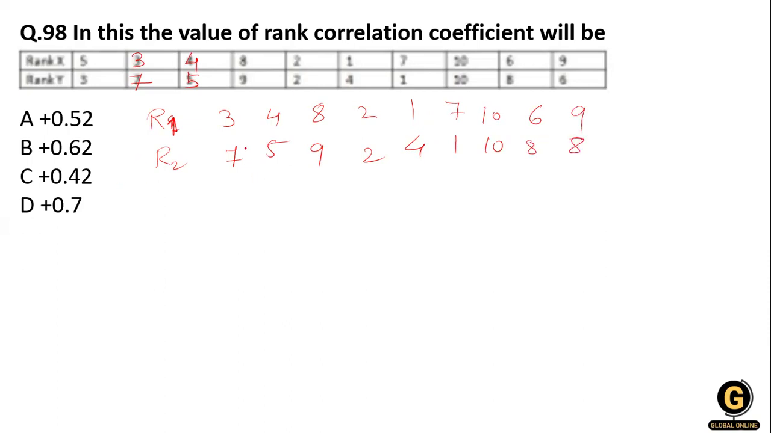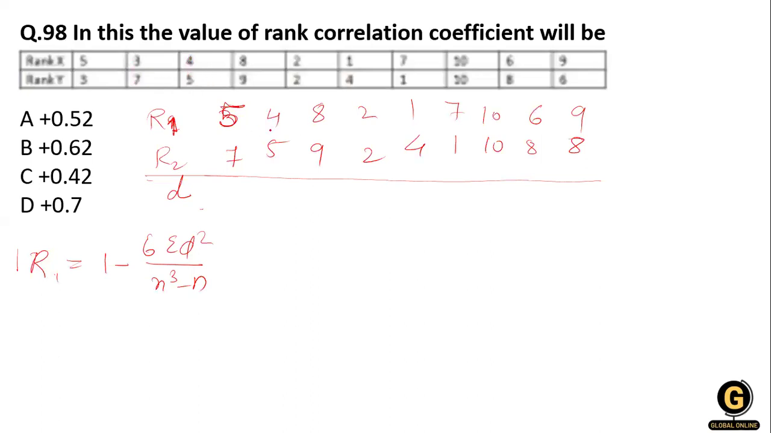The question is to calculate the value of the rank correlation. We have already discussed the formula in the previous lecture. The rank correlation is equal to 1 minus 6 times the summation of d square divided by n cube minus n. To calculate it, we just have to take the difference, the deviation of these. Sorry, this is not 3, this is a 5. There is a mistake.